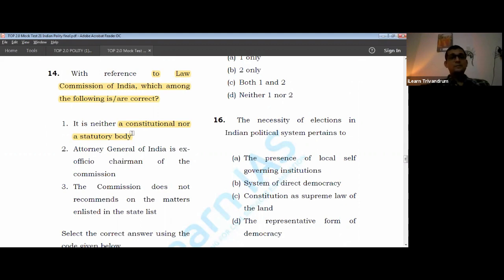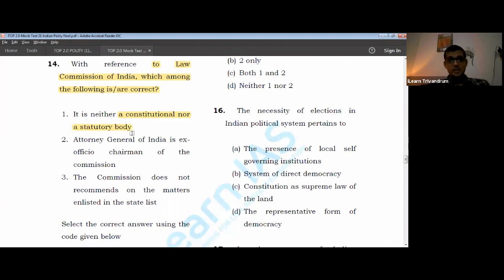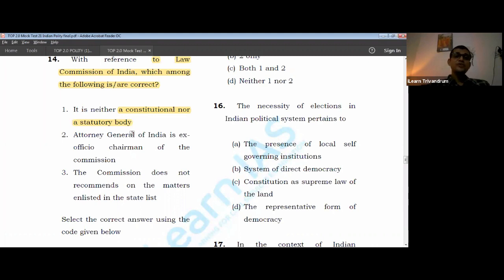It is coming by way of executive resolution. Attorney General is ex officio chairman. Now, this is a misleading statement. Do you think Attorney General is a chairman of this particular body? No, it is often a retired judge of the Supreme Court who is considered to be heading the law commission. A person in office who is already engaged with multiple tasks will never be chairing it. So first is right, second is wrong.